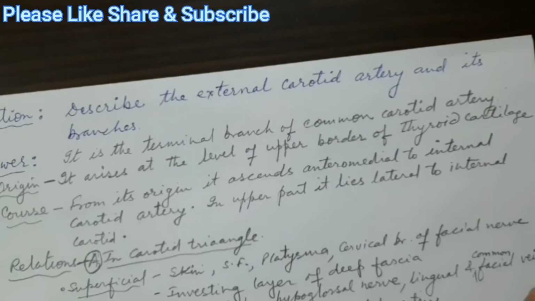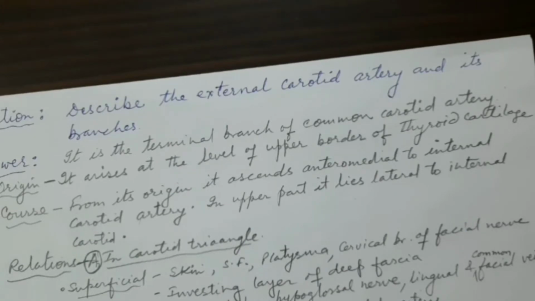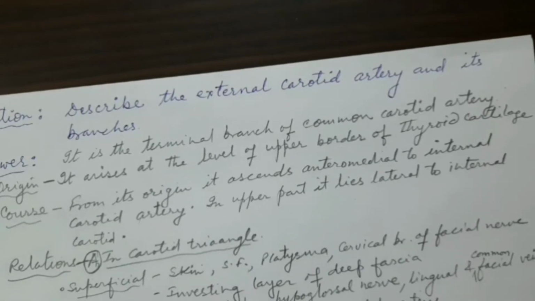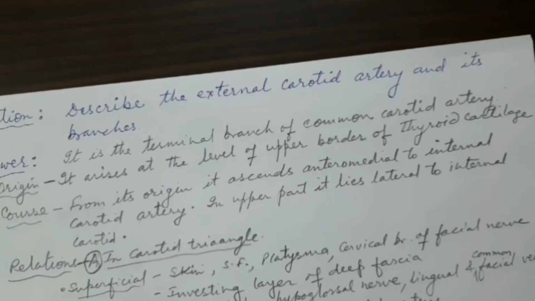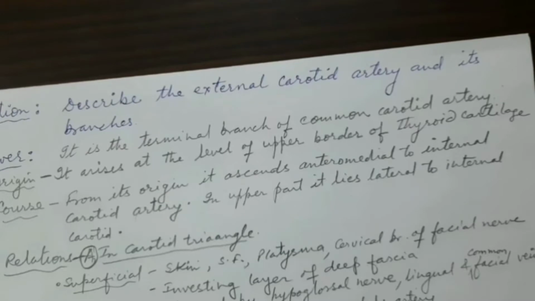Now if we go to the origin of the external carotid artery, it arises at the level of the upper border of the thyroid cartilage. At the level of the upper border of the thyroid cartilage, the common carotid will divide into two terminal branches, the external carotid and the internal carotid.